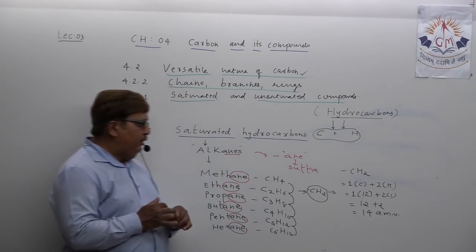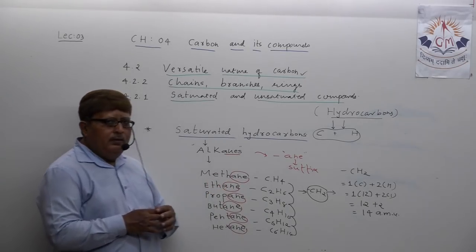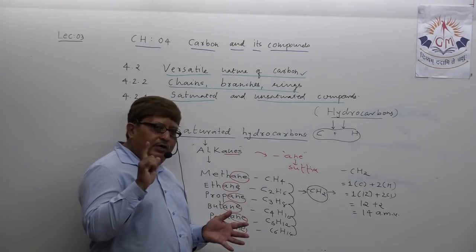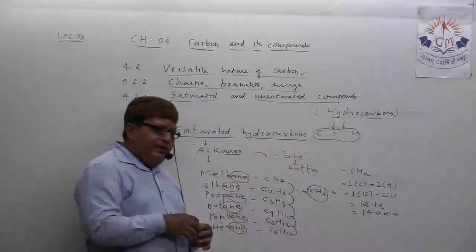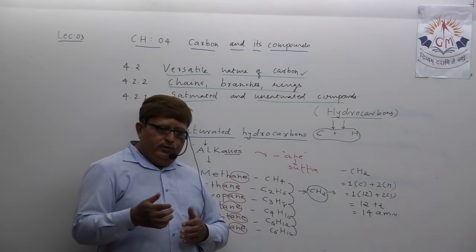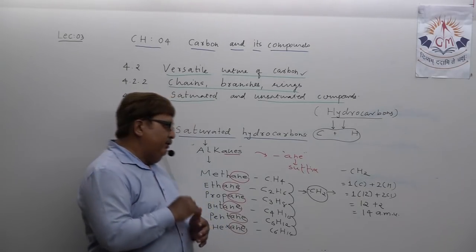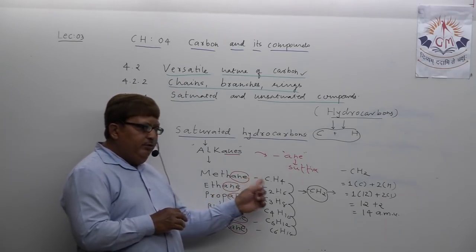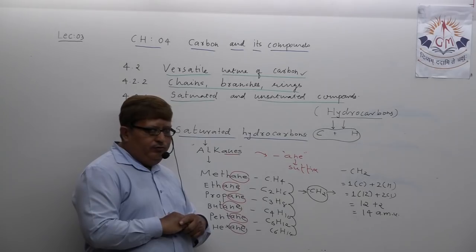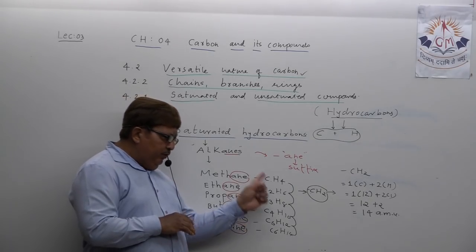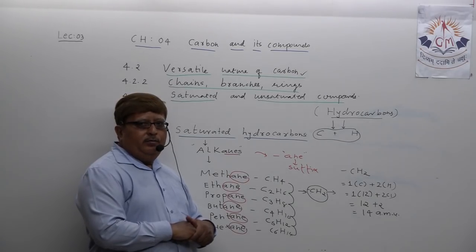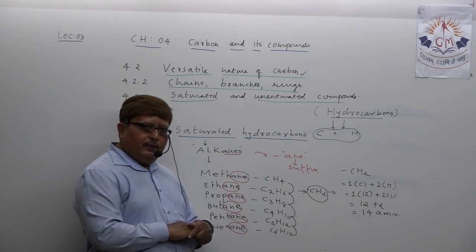ANE. Understand? Not only that, members of the alkane series, why I am speaking the word series, I will tell at the end. Alkane series: methane, ethane, propane, butane, pentane, hexane, etc. Between two alkanes there is a difference of CH2. Between two successive alkanes there is a difference of atomic mass 14.